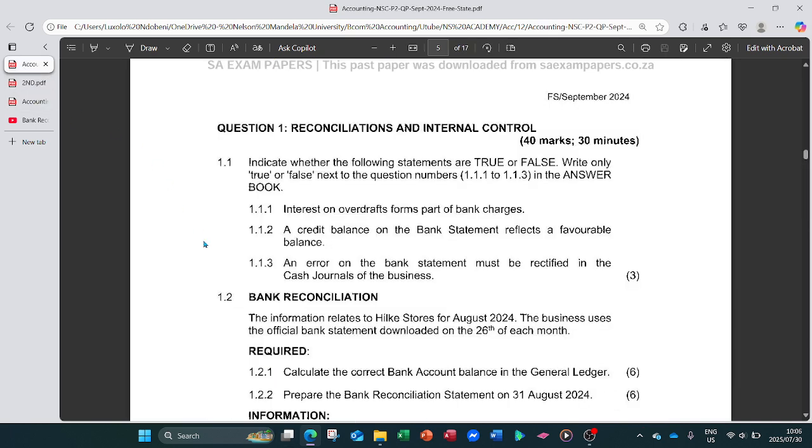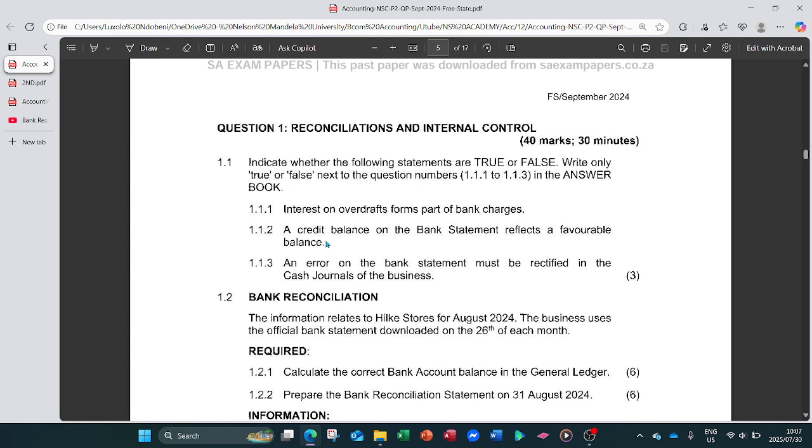Let's come to 1.1.2: a credit balance on the bank statement reflects a favorable balance. I said this in that summary. A credit balance on the bank statement records the money that we receive, the incoming amounts: all the amounts that our debtors paid, all the rent paid by the people who are renting our buildings, everything that is income to the business.